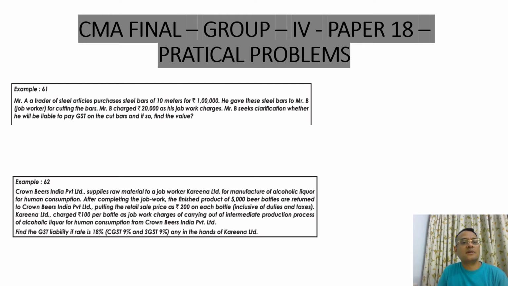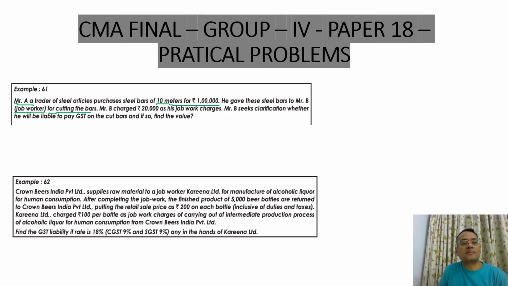Next problem is, Mr. A, a trader of steel articles, purchases a steel bar of 10 meters for rupees 1 lakh. He gave these steel bars to Mr. B, a job worker, for cutting the bars.